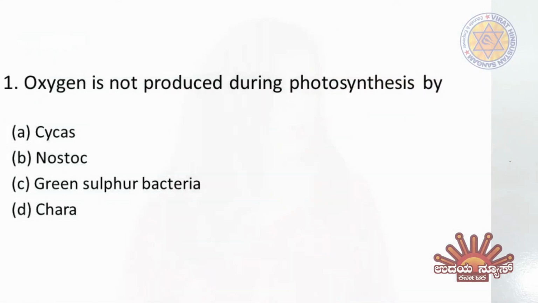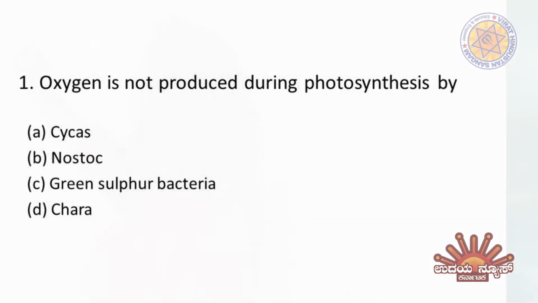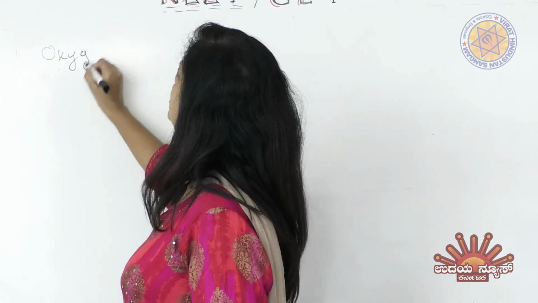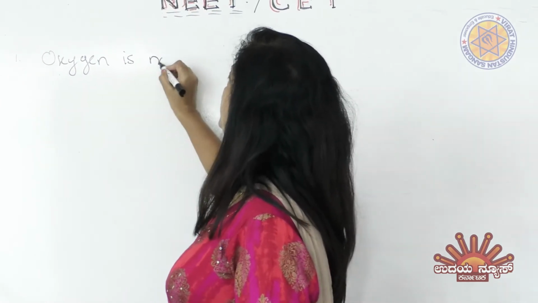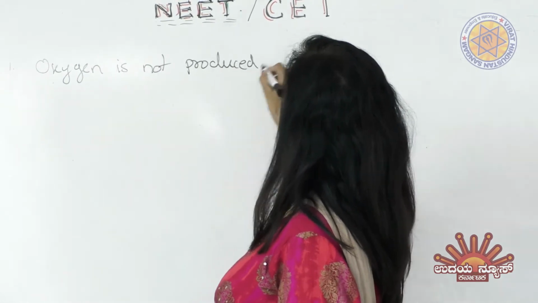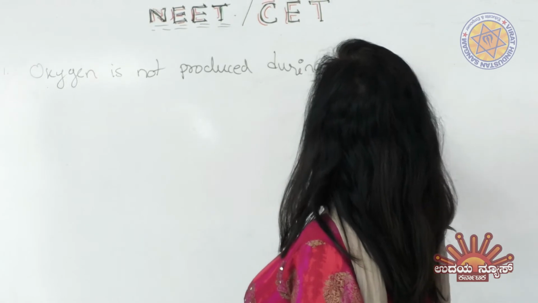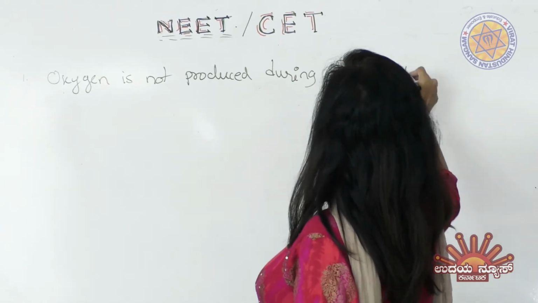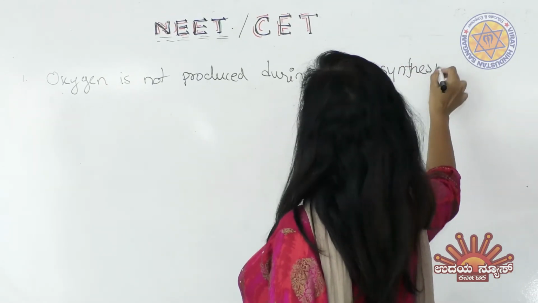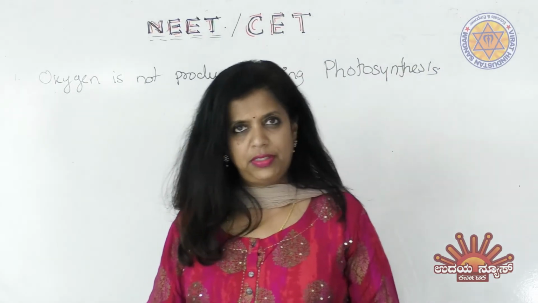It says that oxygen is not produced during photosynthesis. That's the first question, which says that oxygen is not produced during photosynthesis. See, the question is very tricky. It says photosynthesis at the end, but it's saying oxygen is not released, right? So you can just think of this.